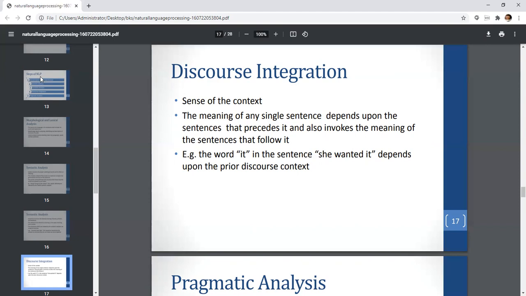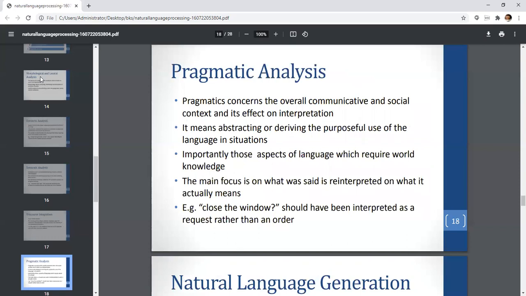So by discourse integration, what we are going to do over here, that will be replaced by the specific file after calculating its reference either from the previous statement or the upcoming statement. So discourse integration means it, these, that, whatever kind of words we have which are having reference prior or later, those references should be resolved. That is discourse integration.